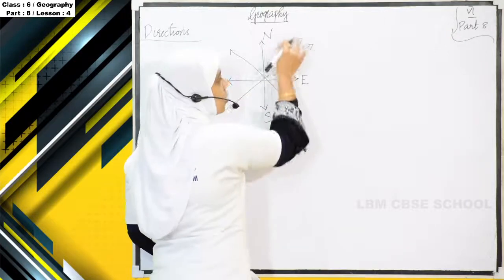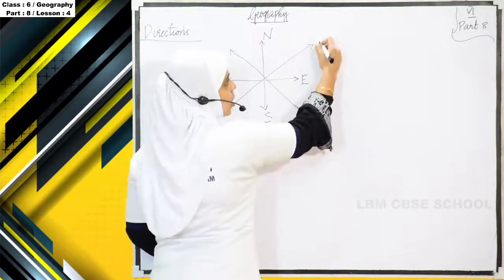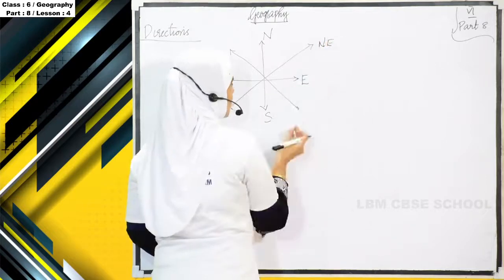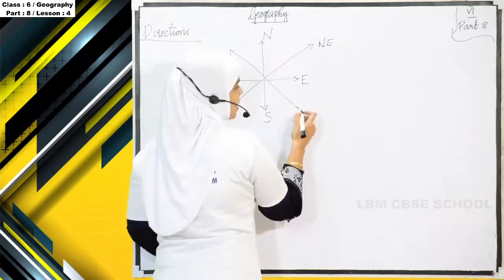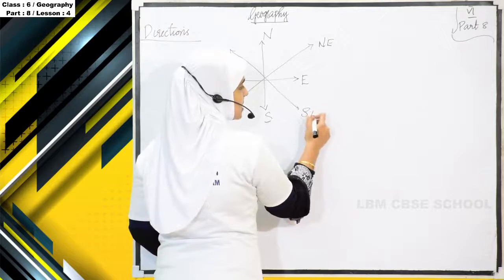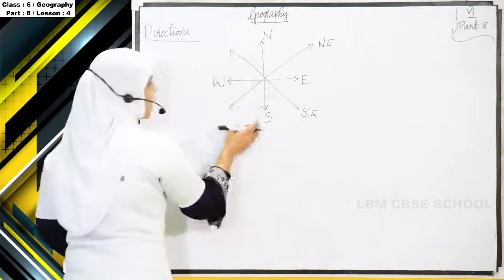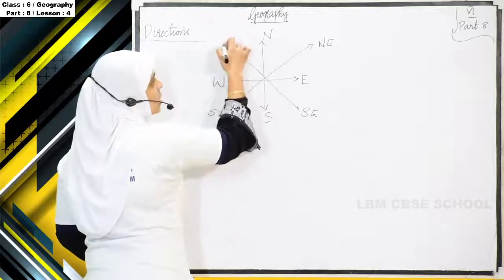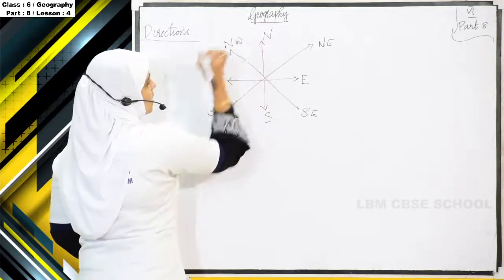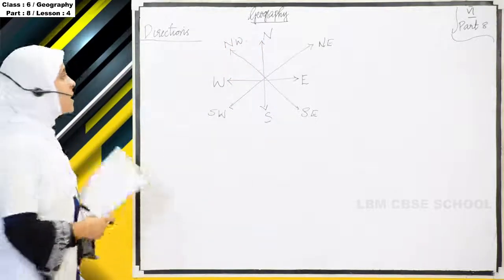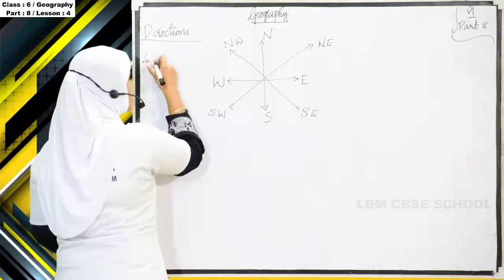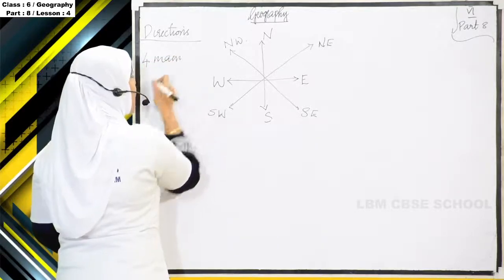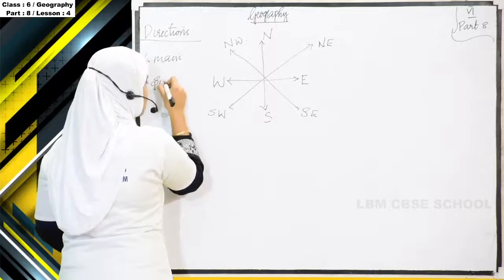So between north and east lies the northeast direction. East and south, southeast direction. South and west, southwest direction. West and north, northwest direction. Okay, so mainly there are 4 main directions and 4 sub-directions.